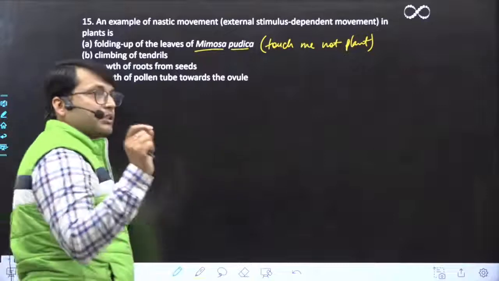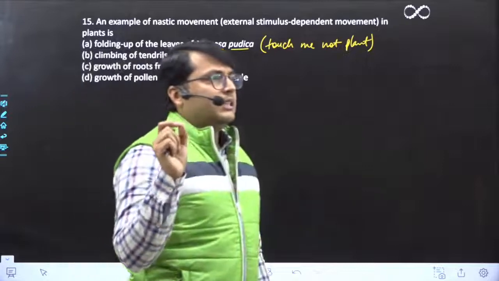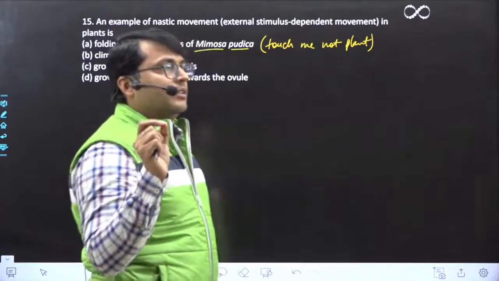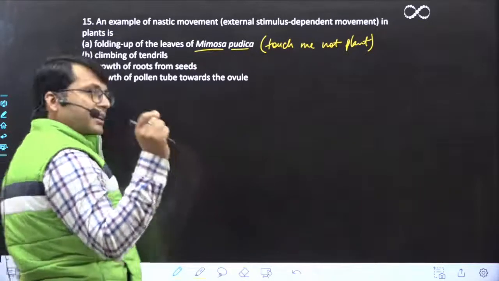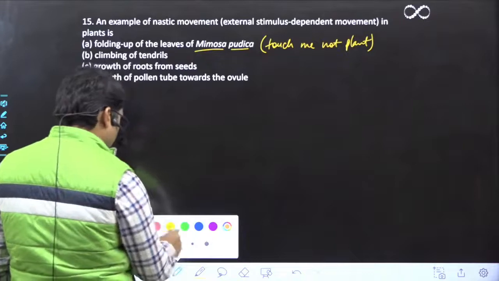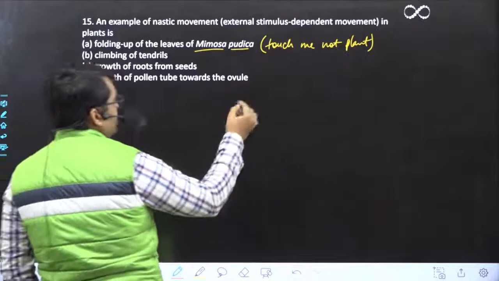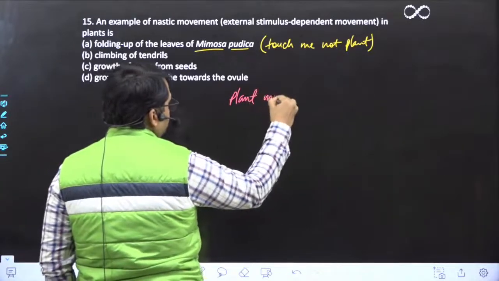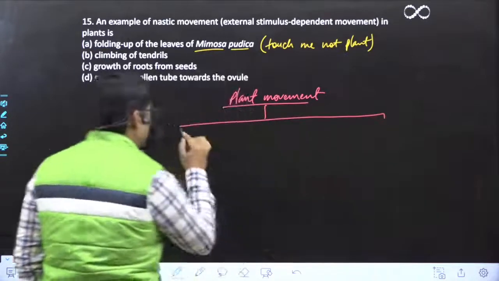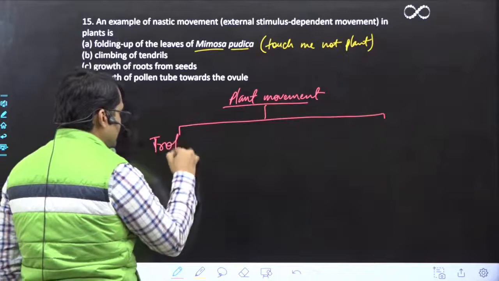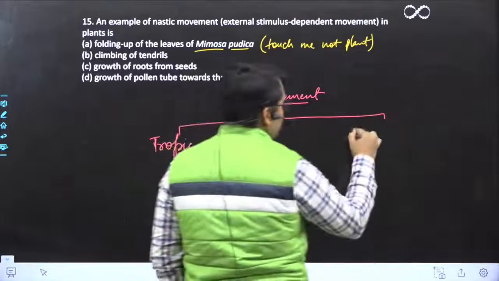देखो, इस question में ना थोड़ा सा अच्छा, Shreya is saying C, okay, okay, C, that is growth of root from seeds. Okay, let me tell you some information regarding this. है ना, फटाफट हम लोग पहले देख लेते हैं and then we will see. देखो, when we are talking about plant movement now, it is mainly of two types. One is called tropic movement, and the other one is called nastic movement.